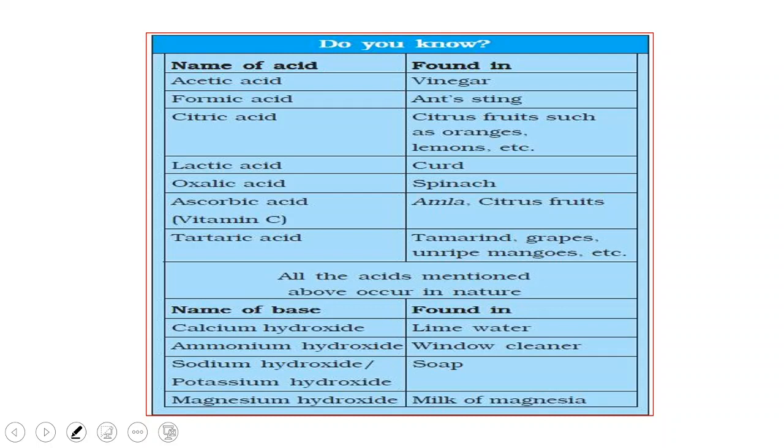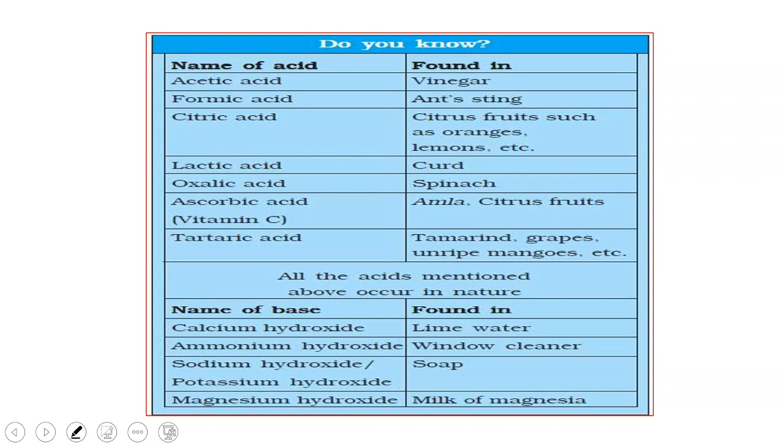Lactic acid is present in milk and curd, oxalic acid is present in spinach, and even tomato also contains oxalic acid. Ascorbic acid, which is vitamin C, is present in amla and citrus fruits. Tartaric acid is present in tamarind, grapes, unripened mangoes, etc. So these are some of the natural acids present in nature, and these are some of the bases, like calcium